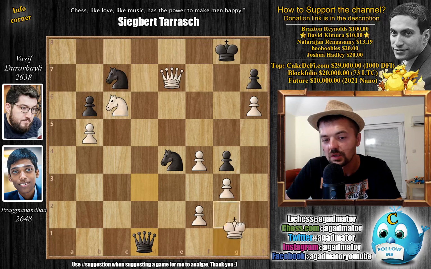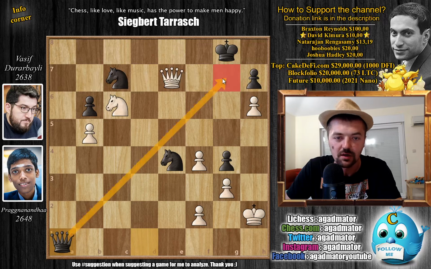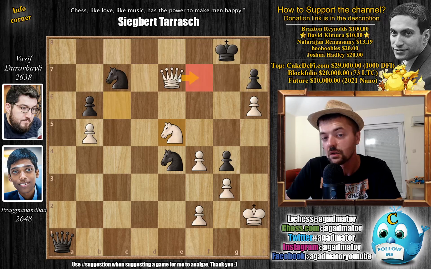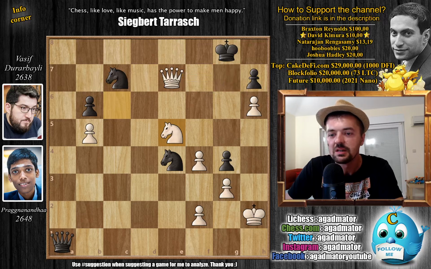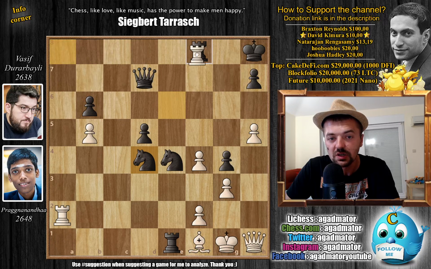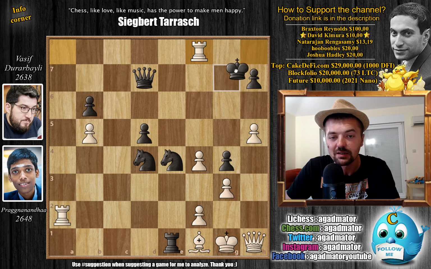If queen d1, let's say you try something like queen a1 to stop checkmate, then comes knight to e5, and now there is no defense against both queen f7, and now as the knight is blocking g7, queen to g7. So that being the idea. So knight captures on d4 is the only move black has. Durarbayli plays it. Now comes rook captures on f8, and now king to g7.